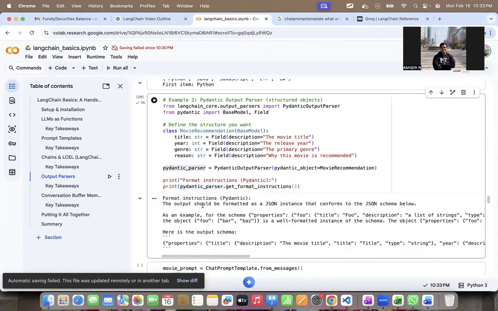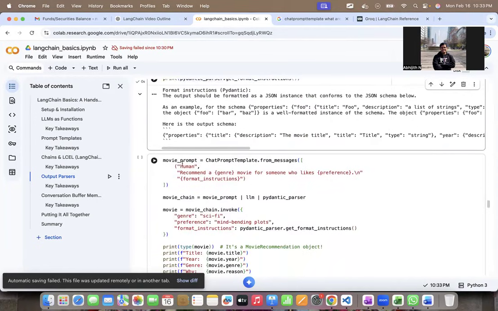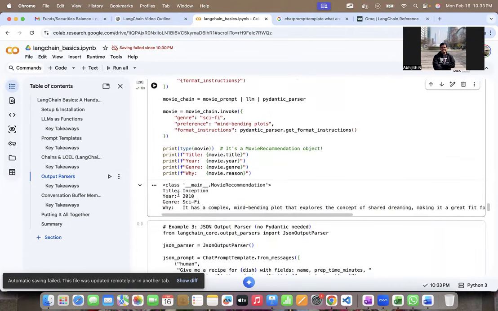So here it gave, as an object, it needs to give this title with description. It gave all these details, right? So this is the get format instructions for the Pydantic parser. Now I can give a specific movie prompt and chain this to the LLM, just like the earlier case, and make sure that the output follows this Pydantic parser. So let's see. It clearly created an output of class title, Inception, year 2010, genre sci-fi, why it's a complex, mind-blowing movie, and all that details.